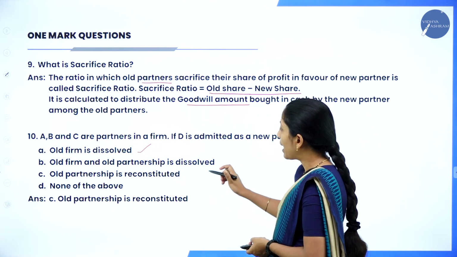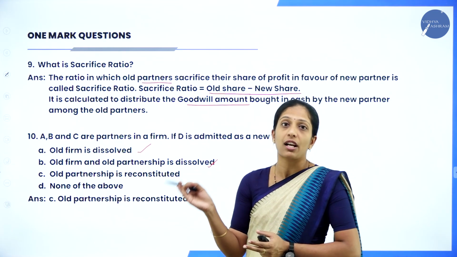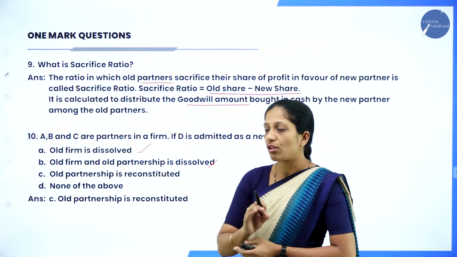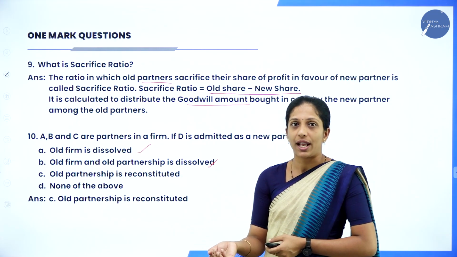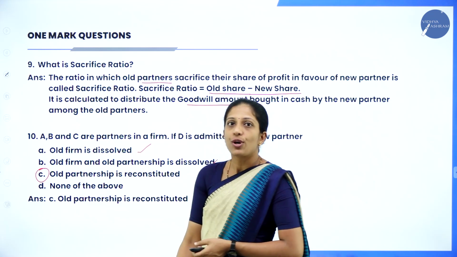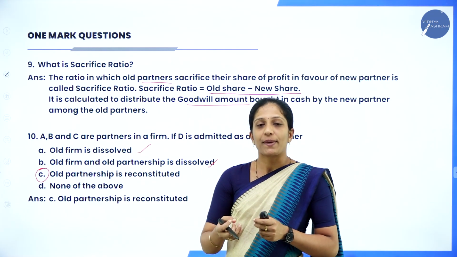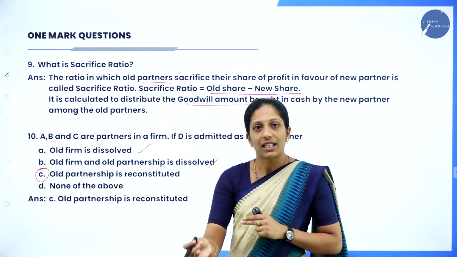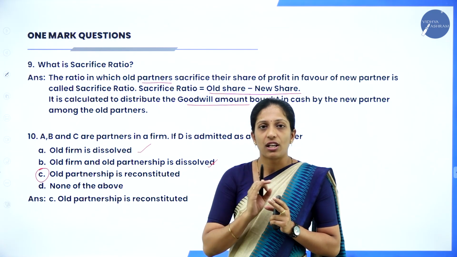Old firm and old partnership is dissolved. Both the old firm as well as the old partnership agreement get dissolved. This is also not the right answer. Old partnership is reconstituted. So this will be the correct answer for this question. What do you mean by that? Old partnership is reconstituted, which means that your partnership firm will continue but with the new agreement. Okay, so your firm will not close down.